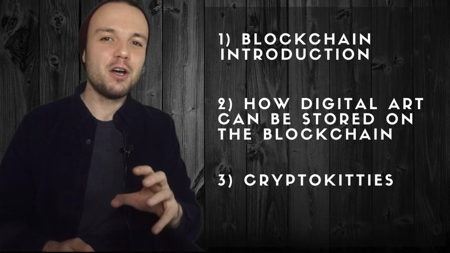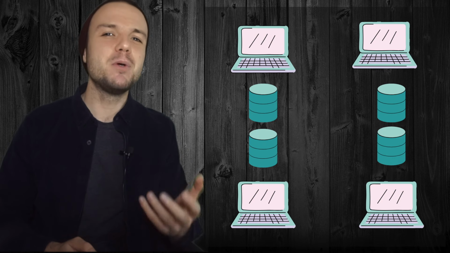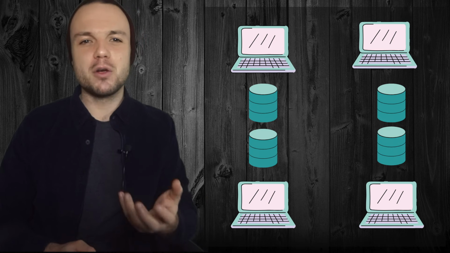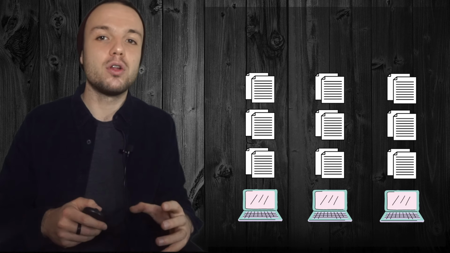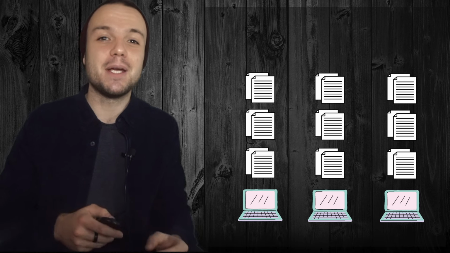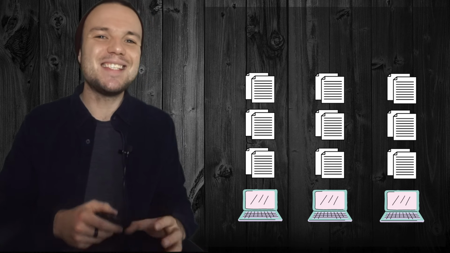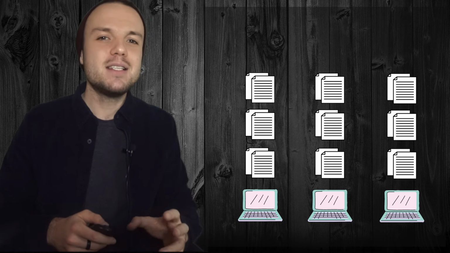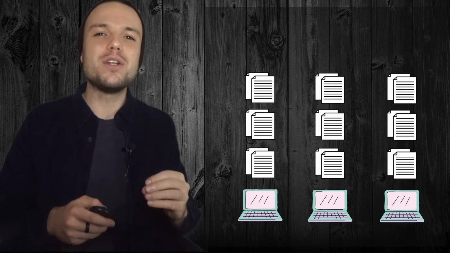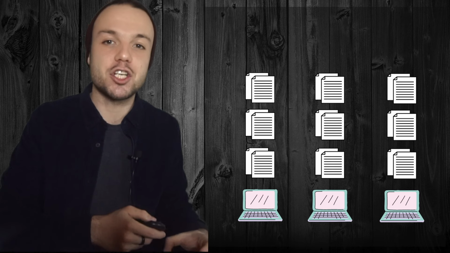You can think of the blockchain as a distributed database. If you're not familiar with the concept of a database, you can think of it as a list of data that we will refer to as records. Several computers around the world which decided to participate in the blockchain share these same records in the same order in which they were created. This list of records is what we generally refer to as the blockchain.